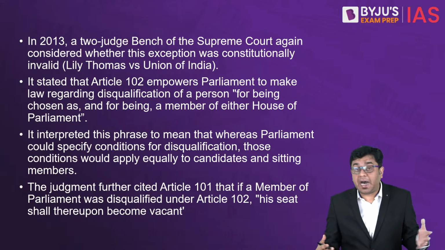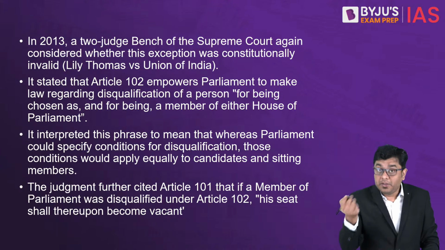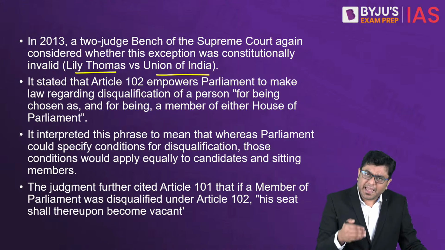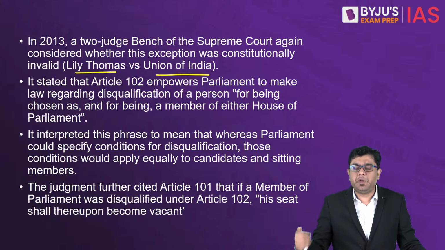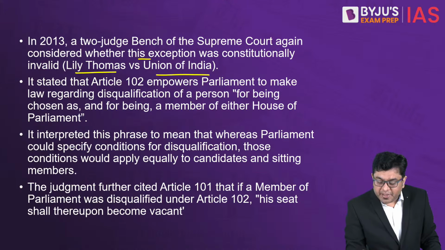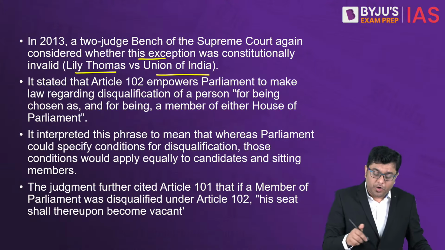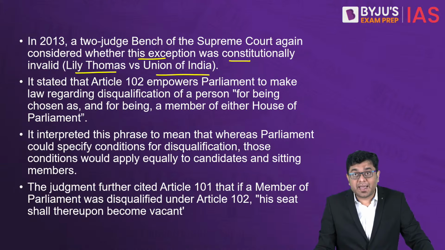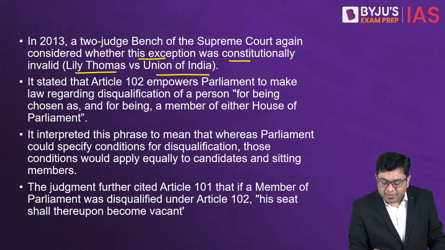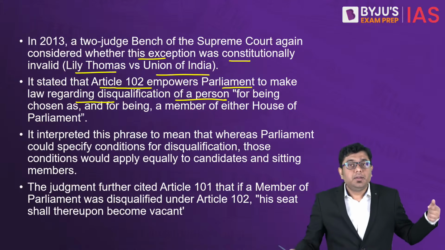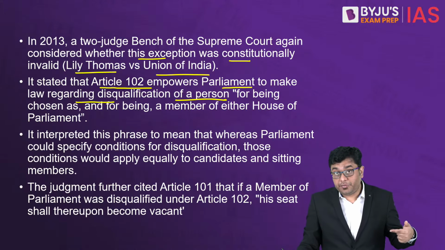Now, further, after 2005, in 2013, you had the very famous case of Lily Thomas versus Union of India. There again, the same issues were discussed, and the same questions were put forward in front of the court for disqualification charges. It again considered whether this exception provided to the existing lawmakers was constitutionally invalid. And what did the court opine in that case? The court came up with the fact that Article 102 empowers Parliament to make a law regarding disqualification of a person. Now, which law? The Representation of the People Act that we saw, right?